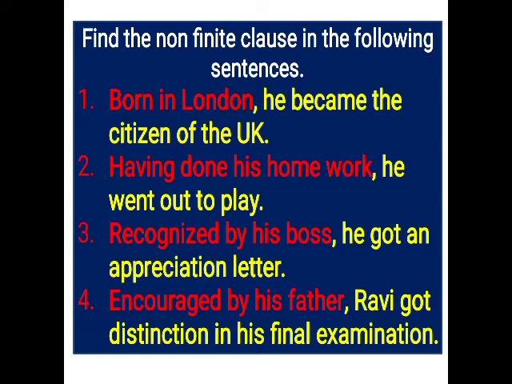The second example: having done his homework, he went out to play. In this sentence, having done his homework is a non-finite clause. It is having a verb form that doesn't tell about time or tense. So it is a non-finite clause. In the second clause, he went out to play, the verb form went tells us about the past tense. So it is a finite clause.